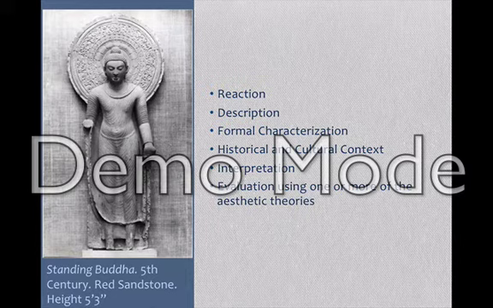For our formal characterization, we said that the statue embodies a relaxed mood due to its symbolic spiritual meaning and the curved lines and rounded shapes that make it. The viewer initially focuses on the head of the statue, which is surrounded by the large mandala. The face is in a state of meditation, and the lines on the robe cause the viewer's vision to travel down the statue.